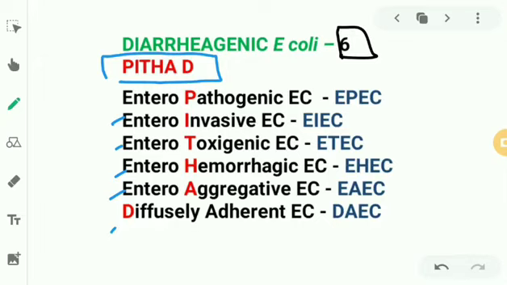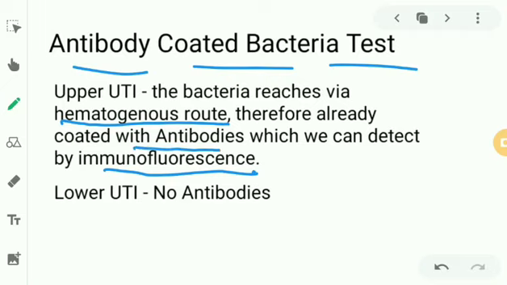So there are antibodies coated on the bacteria, which could be detected by means of immunofluorescence. Because it was a systemic infection and reached the urinary tract by hematogenous routes, there are already antibodies coated on the antigens which could be detected by immunofluorescence. But in lower UTI, where it's coming through the urethra, ascending upwards, will there be any antibodies? No. So in lower UTI, there will be no antibodies. So you can differentiate between an upper UTI and a lower UTI by means of the antibody-coated bacteria test.